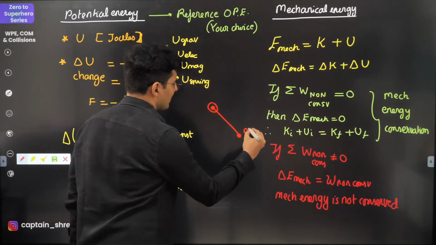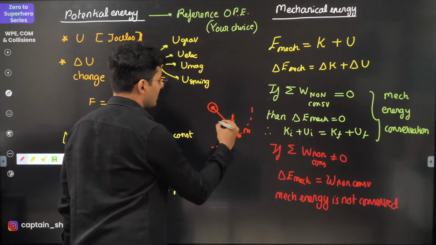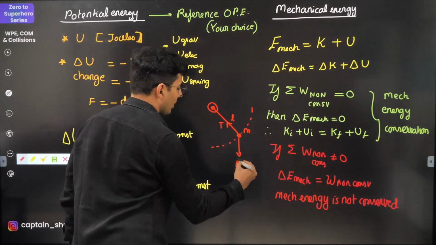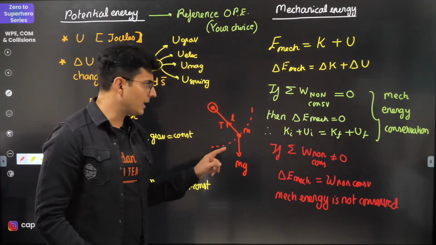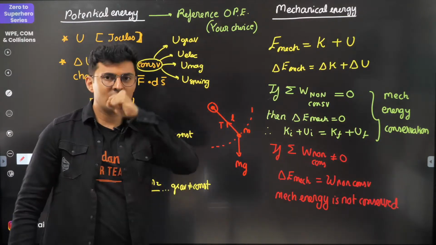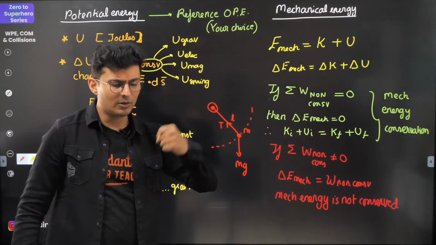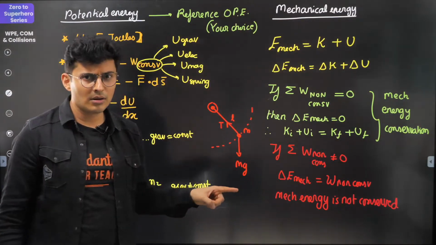This is a mass, this is length L, and this is going like this. There is tension, there is mg. You guys quickly tell me, in this situation, no air resistance, nothing like that, will mechanical energy be conserved? It's just a pendulum thread, going maybe in a vertical circle or just oscillating. So do you think mechanical energy is conserved?